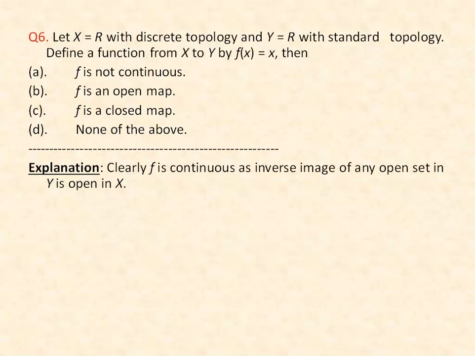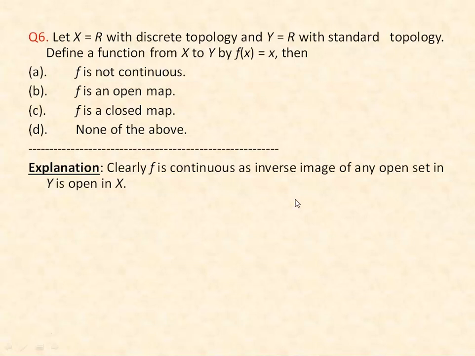Now if we take an open set in Y, which is the real line with standard topology, then the inverse image of that open set is always open in X, because X is the real line with discrete topology, and in case of discrete topology every subset of X is open. So f is a continuous function. So option A is not the right option.